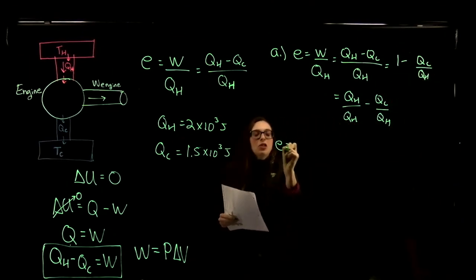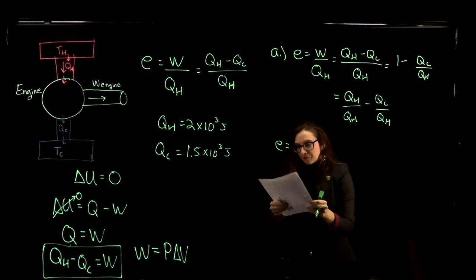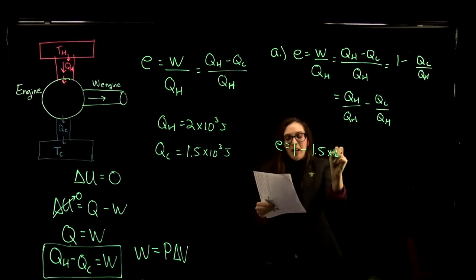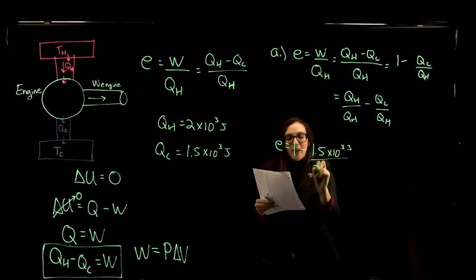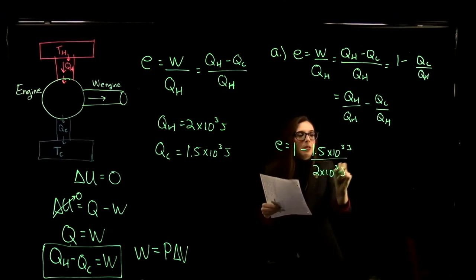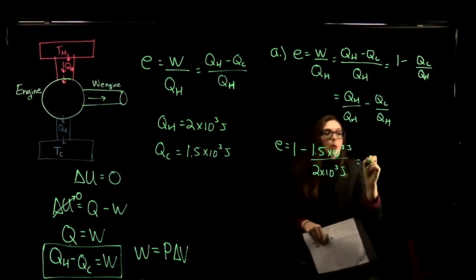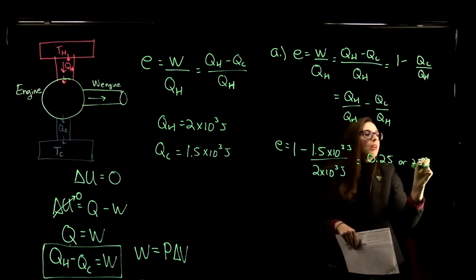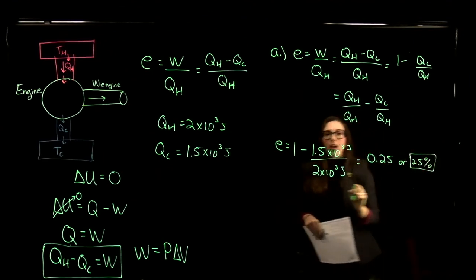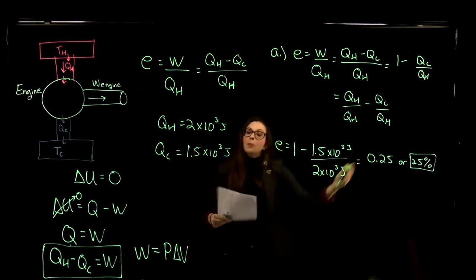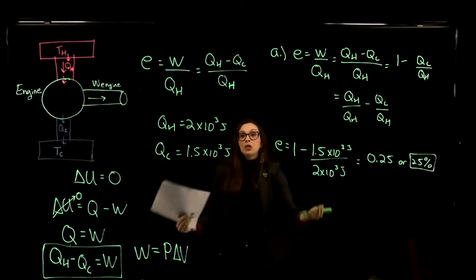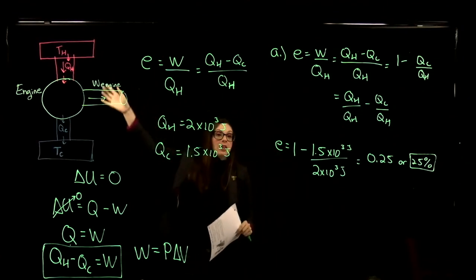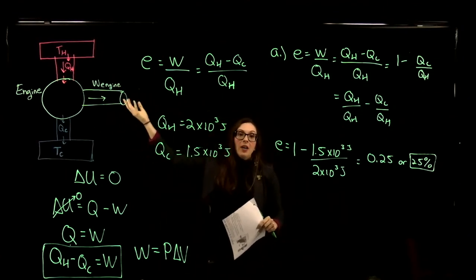Okay? So then the efficiency of our engine is going to equal 1 minus 1.5 times 10 to the 3 joules divided by 2 times 10 to the 3 joules. And this is equal to 0.25 or 25%. So our engine here is 25% efficient. So what this is saying is that the work that our engine does is 25% of the energy that it's receiving from the hot reservoir.